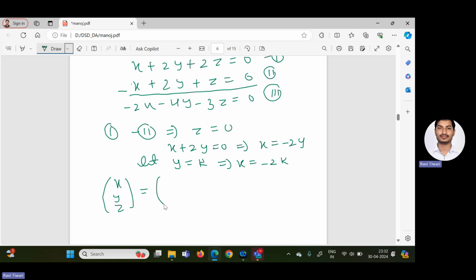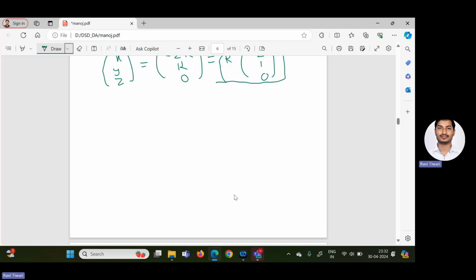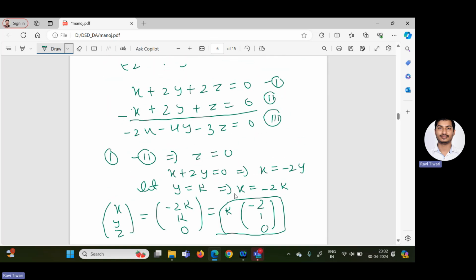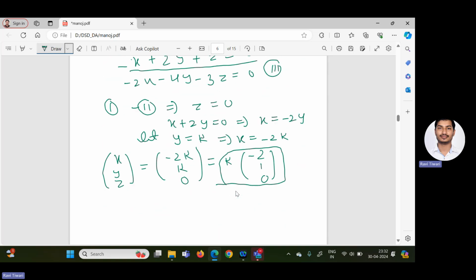Now again we can write the eigenvector x, y, and z equal to x value minus 2k, y value k, and z value 0. So k you can take common, so minus 2, 1, and 0. So this is the second eigenvector, minus 2, 1, and 0. Lastly, we have calculated the eigenvectors corresponding to lambda equal to 2 and lambda equal to 1.